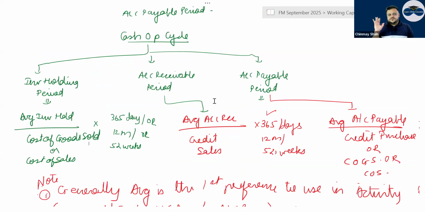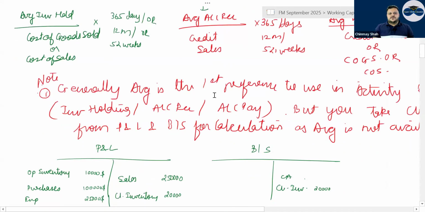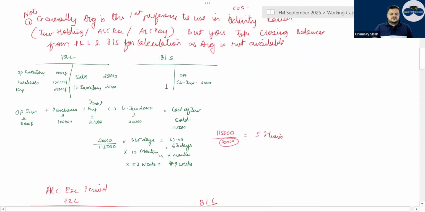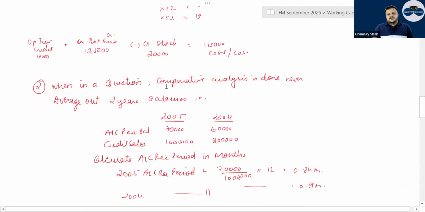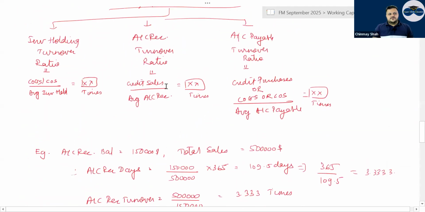Direct and indirect costs both will come, so all the costs will come. Then the account receivable period is average account receivable divided by credit sales, and the account payable period is average account payable divided by credit purchase or COGS or cost of sales, whichever is given. We have derived all the formulas.